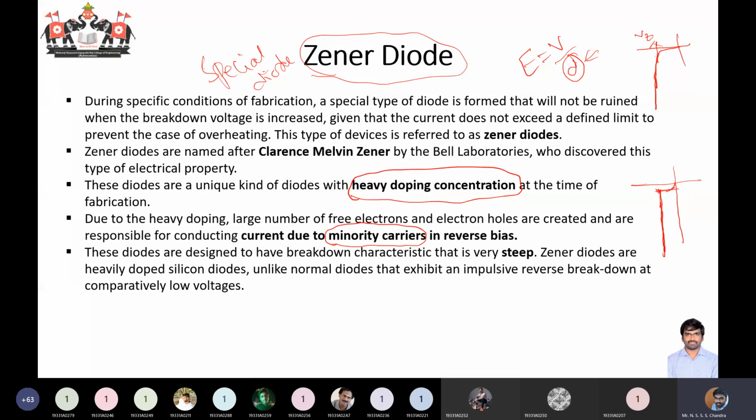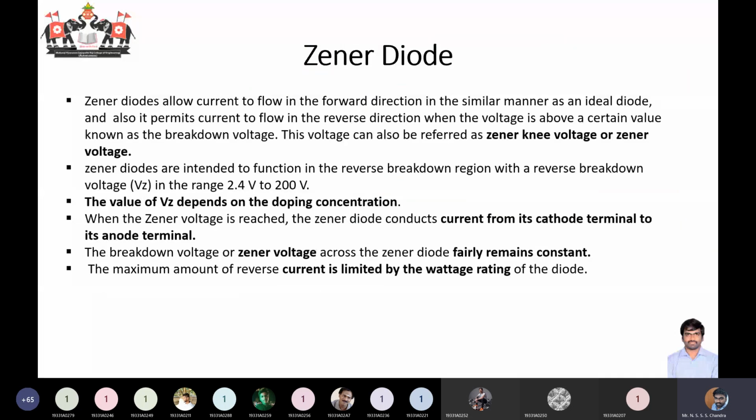Depending upon the requirement, we have Zener diodes with different specifications. For a Zener diode, usually we specify the maximum current it can allow. We can also have a minimum current, so that the Zener diode will be operated in the reverse bias condition, and also the maximum power dissipation.